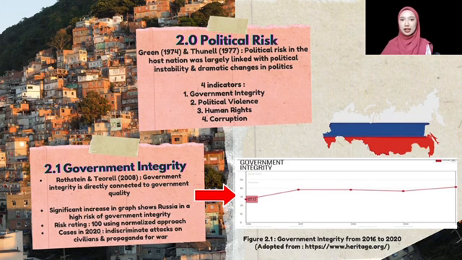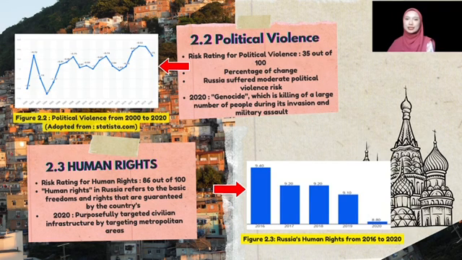Based on the graph, there is a significant increase that shows that Russia is at high risk of government integrity. The risk rating is 100 out of 100 using the normalized approach. In 2020, there were indiscriminate attacks on civilians and propaganda of war that led to the hatred of people towards the nation. The next one is political violence.